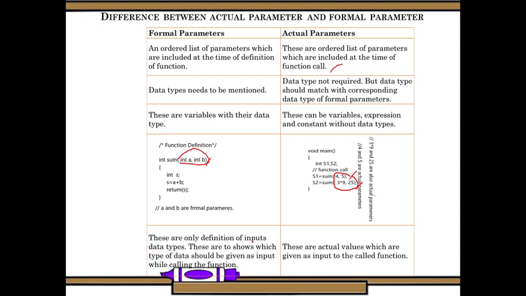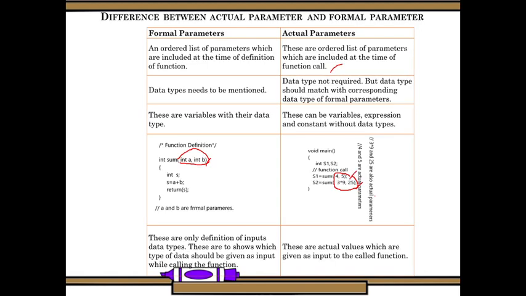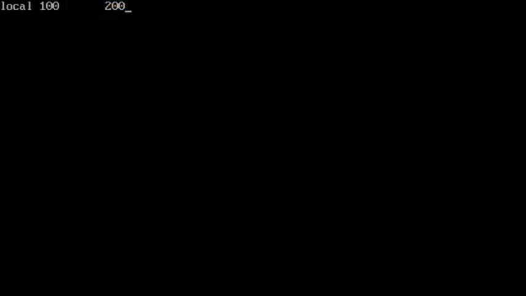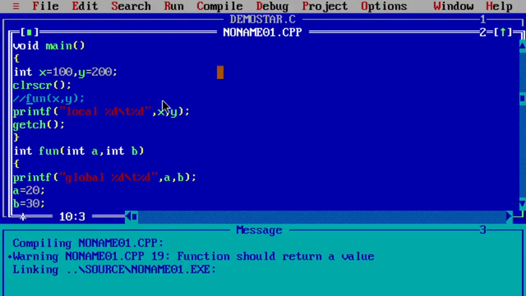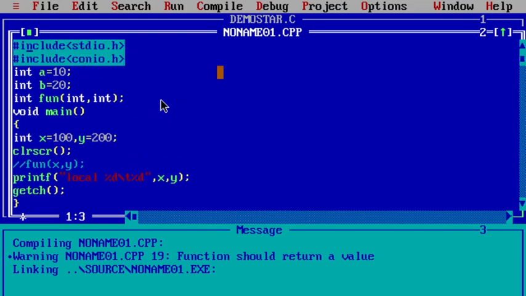Even though in the last video also we discussed what formal parameters and actual parameters are, let us see how global variables and local variables affect a C program. See here, in this program I have declared A and B globally, and then we use one function, then main.